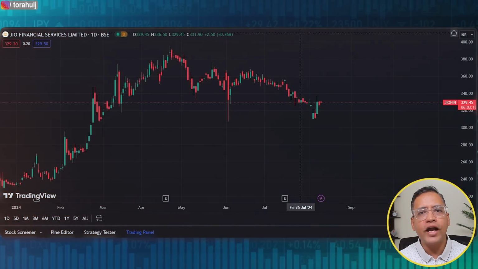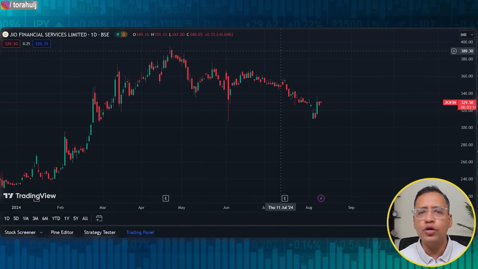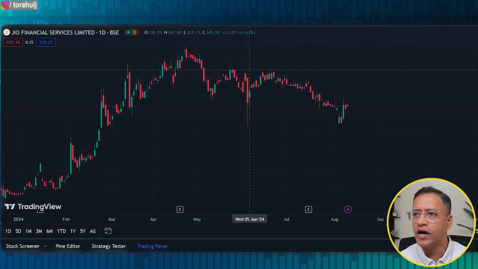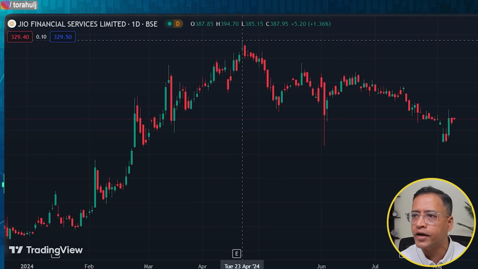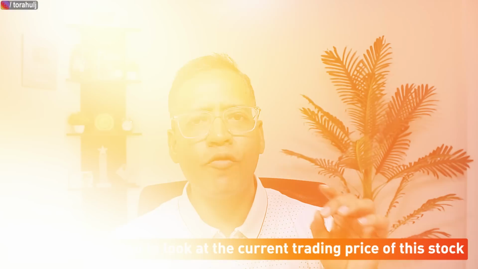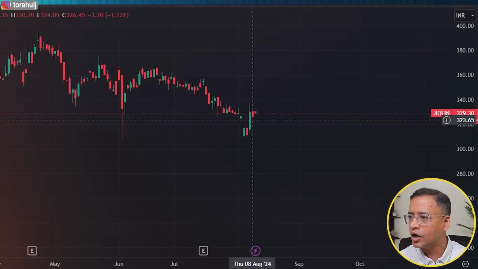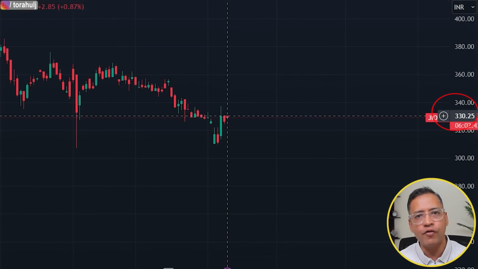Now first we'll try to calculate the rewards part of it, and for that what we are going to essentially do is go back to the previous highest point of this stock from an intraday perspective. I can see that particular point here, which is around 395. So on 23rd of April, Jio Finance had hit the high of 395 level during the intraday. Now from here, we need to look at the current trading price of this particular stock. It is trading at around 329 rupees at the time of recording this video.